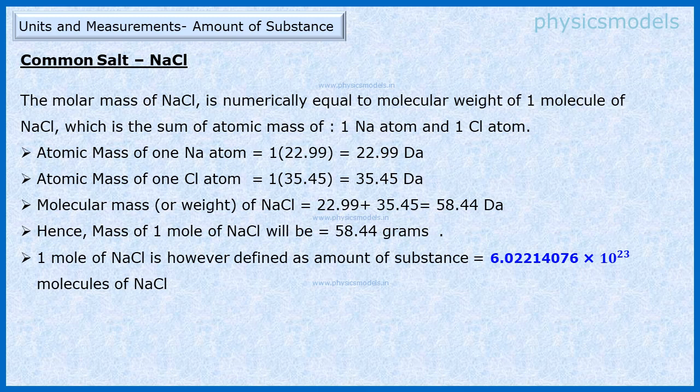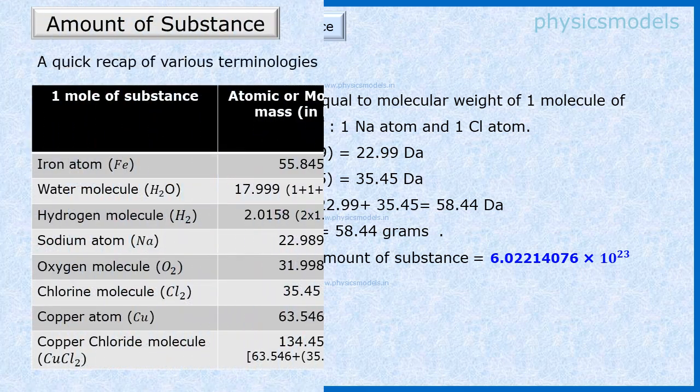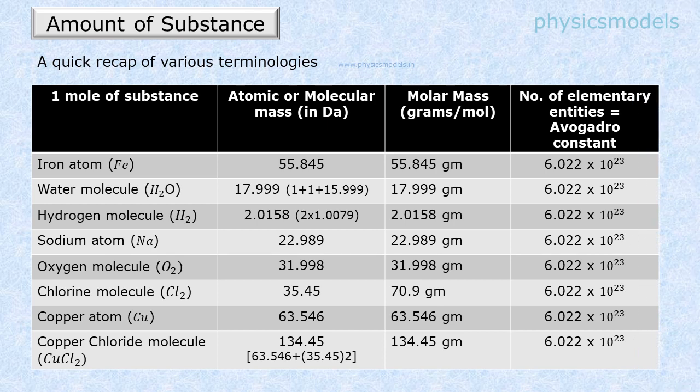Similarly, for finding out the mass of 1 mole of common salt, you can do the calculation as shown in this slide. In this table, I have summarized a number of substances, and the 3 columns tell you the atomic or molecular mass in Dalton, the molar mass in grams per mole, and the last column, being constant across all substances, is the number of elementary entities in 1 mole of the substance. I hope this completely clarifies for you the SI unit for the amount of substance.